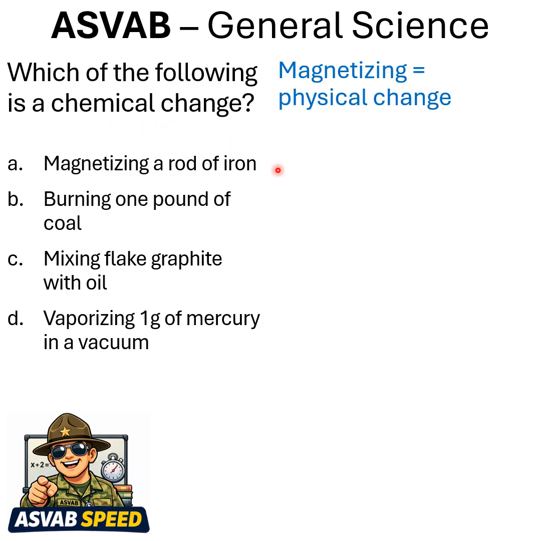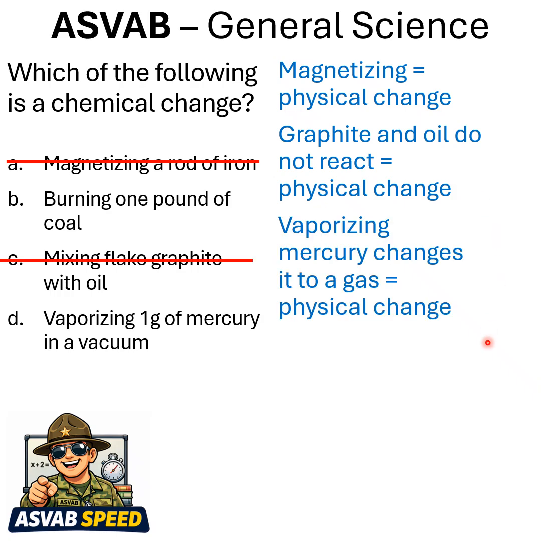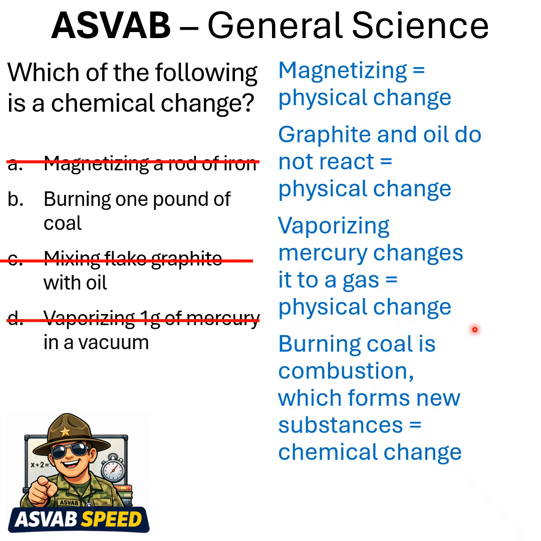Magnetizing. Nope. Physical change. Not the answer. Mixing flake graphite with oil. They do not react with each other, so that's a physical change. Vaporizing mercury changes it into a gas, which is a physical change, so we're left with burning. Well, burning coal is a combustion which forms new substances, so yes, that is a chemical change. Your answer is B, burning 1 pound of coal.